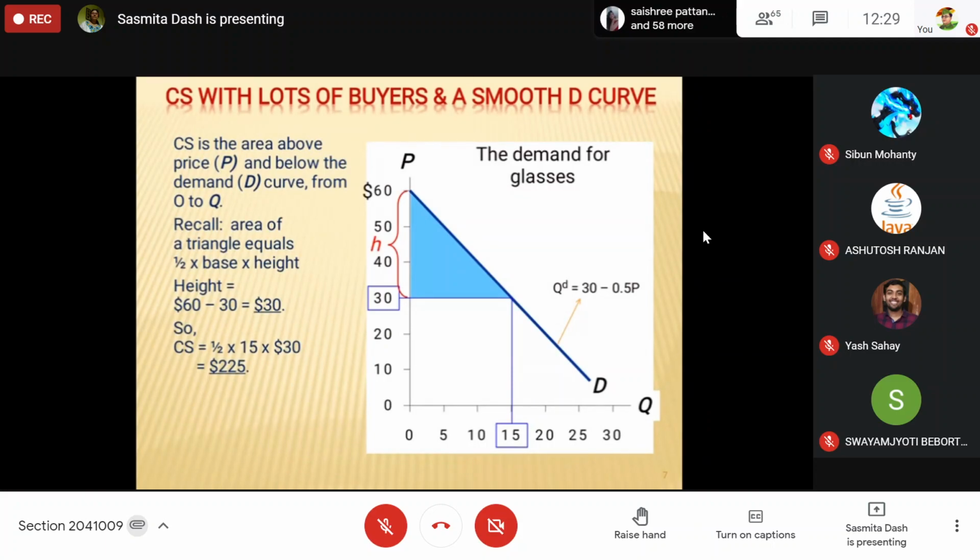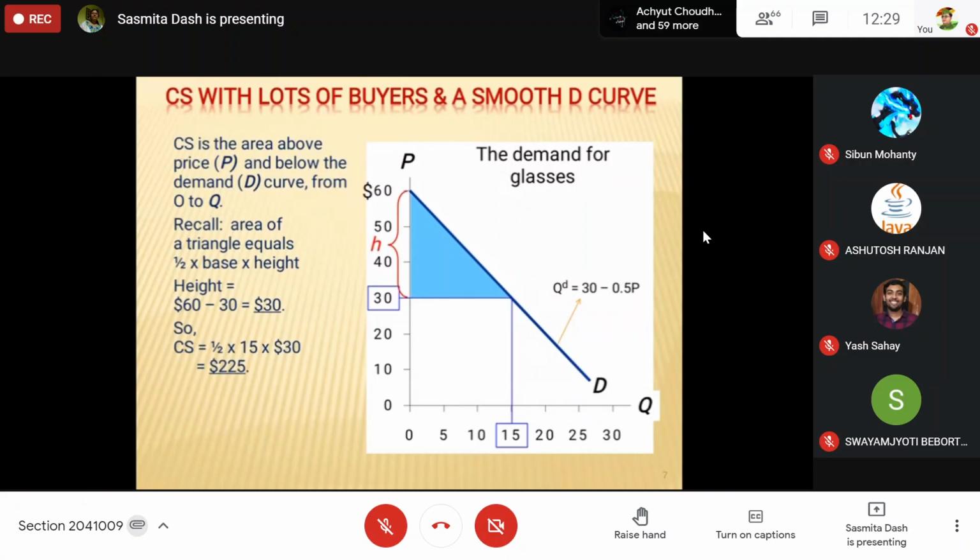People who are getting some satisfaction, some surplus or welfare, are known as getting consumer surplus. How much quantity is being sold? 15 pairs of glasses are being sold in the market according to this demand curve.